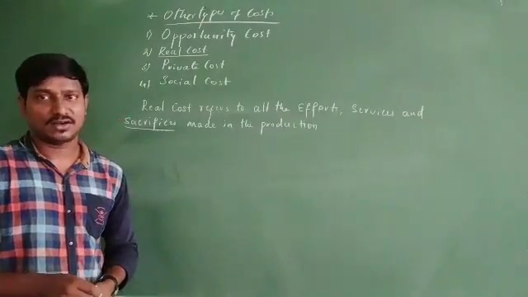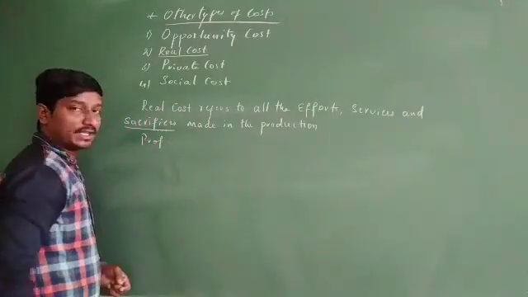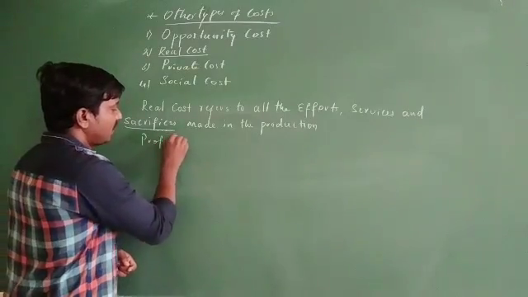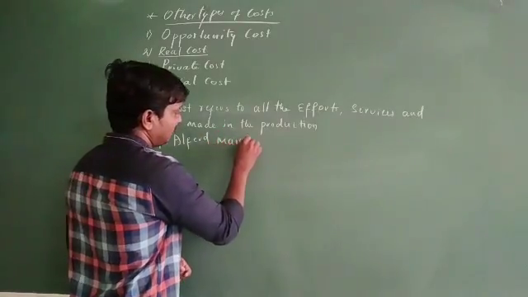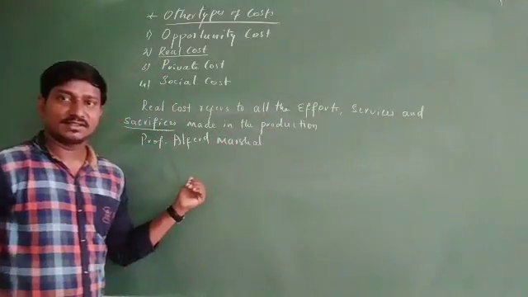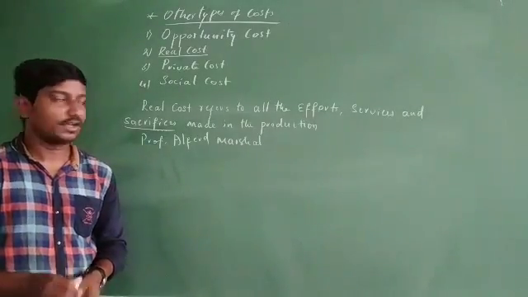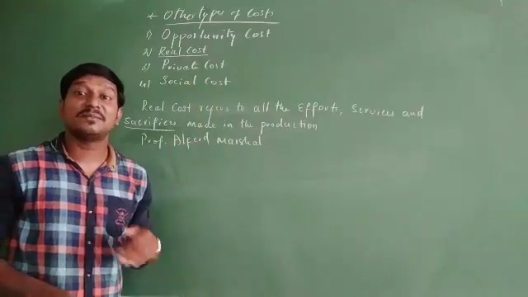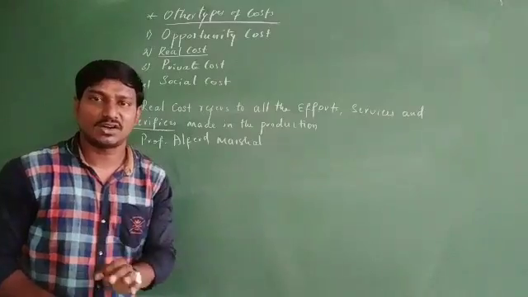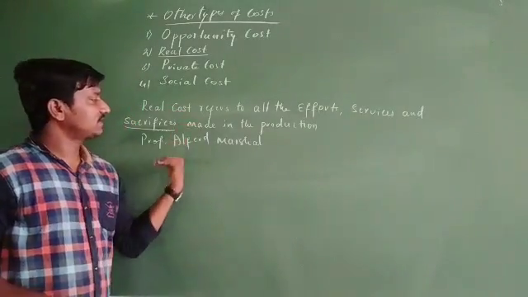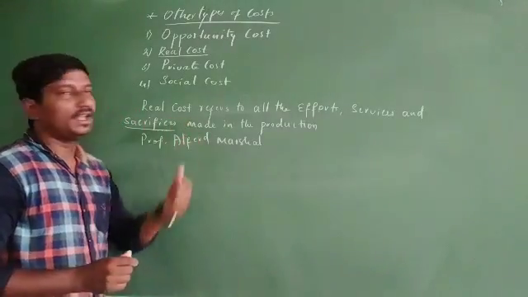So this real cost concept has been given by Professor Alfred Marshall. Okay. So this opportunity cost is also called money cost. I forgot to tell you, opportunity cost is also called money cost. But here this real cost concept has been given by Alfred Marshall. Well, so this is our real cost.